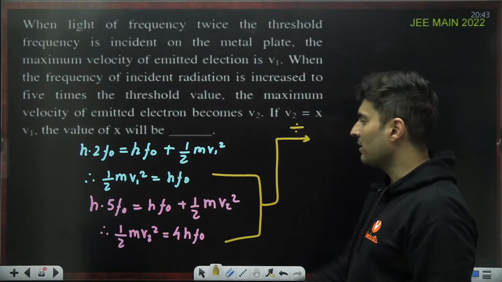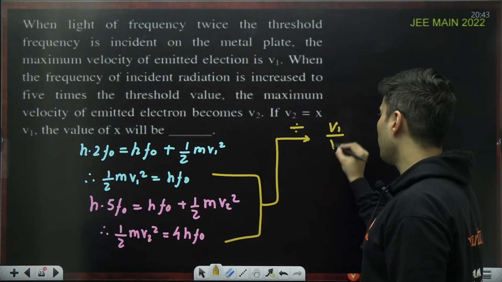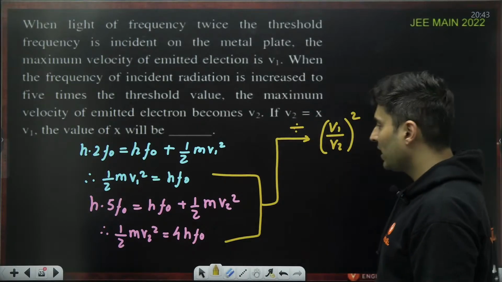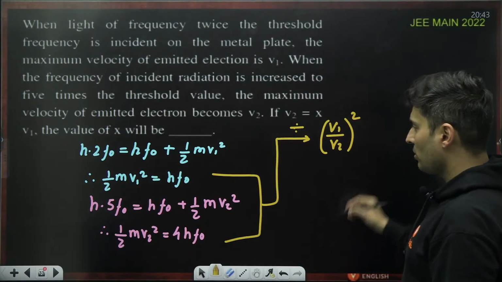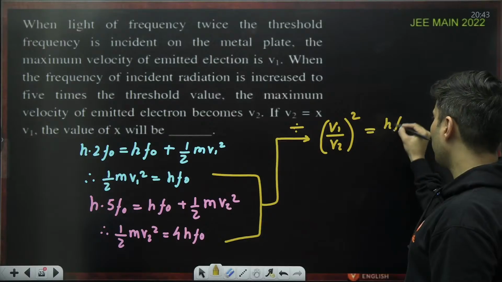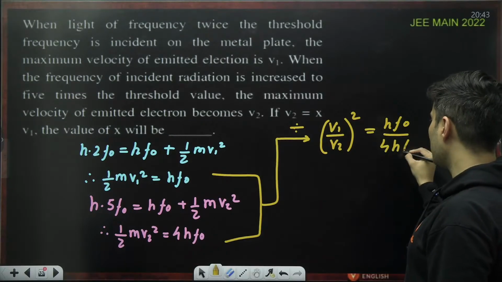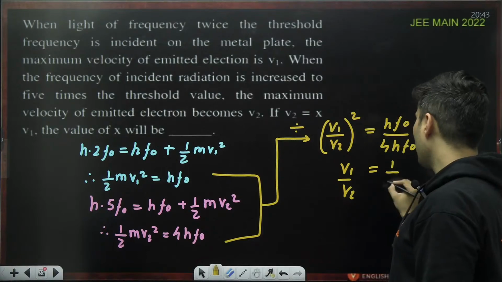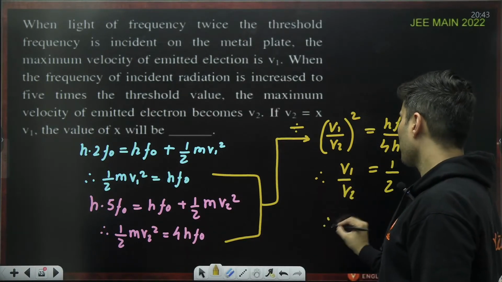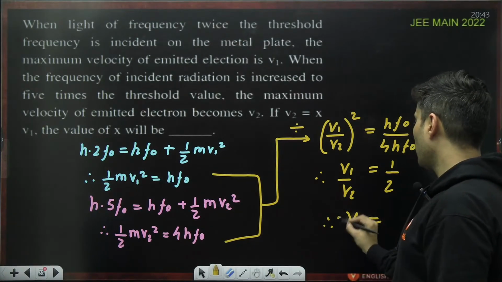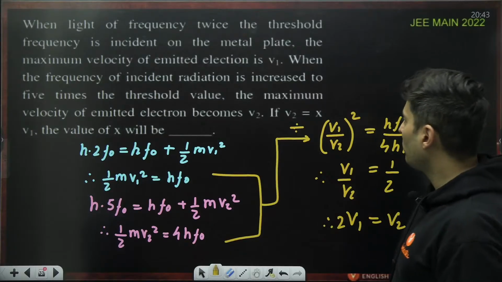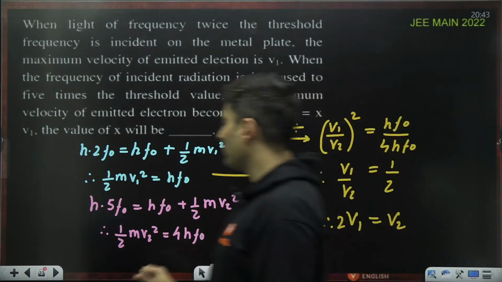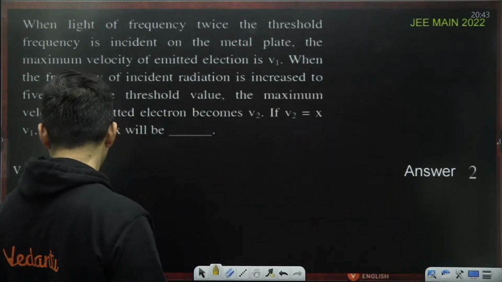V1 by V2 whole square, because half m will get cancelled, is equal to hf naught divided by 4hf naught. hf naught cancels. So V1 by V2 will be 1 by 2 after taking the square root. So V2 is 2 times V1. V2 will be x times V1, so x will be 2. Yes, perfect.